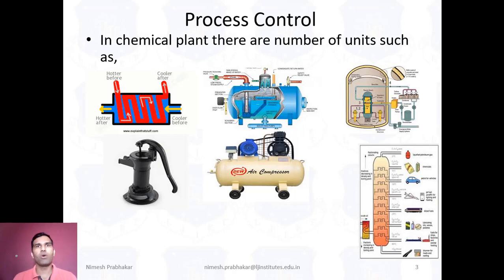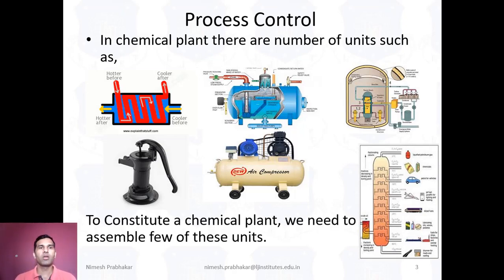To construct a chemical plant, we need to assemble a few of these units. So, we select a few of these units and then we make one plant. Now, process control helps to control this plant, that means to control these different units.